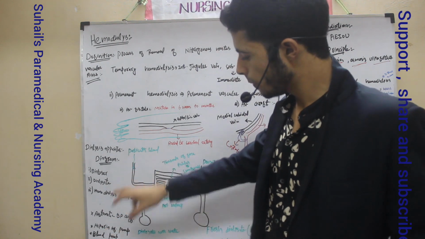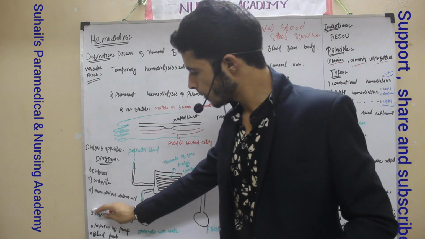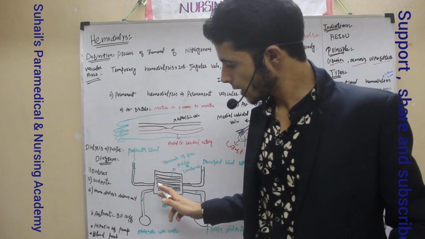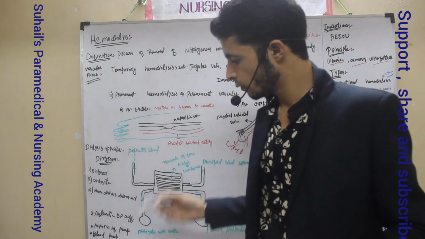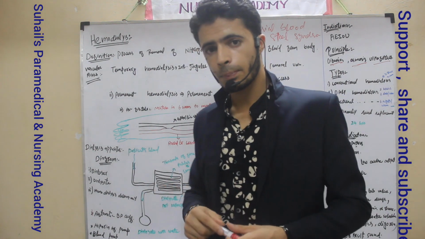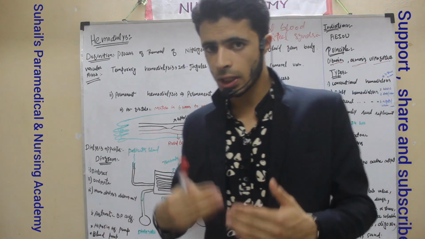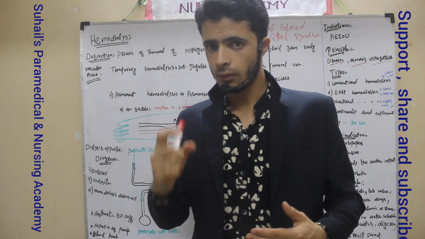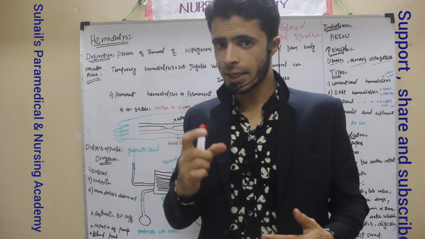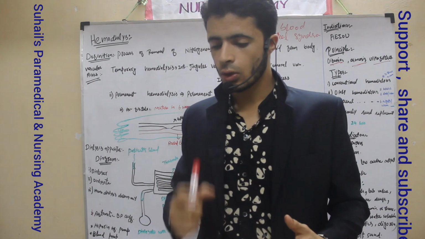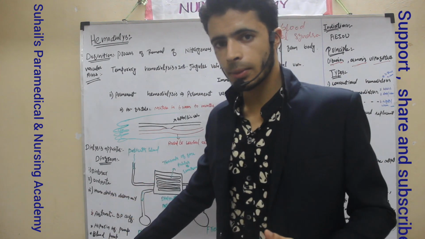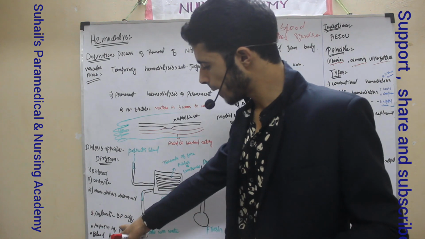Also inside there will be an automatic BP cuff that is connected with the dialysis apparatus, that will measure the BP of the patient during the procedure, and a heparin infusion pump will also be connected. Why is the heparin infusion pump connected? The heparin infusion pump will give heparin to the blood. When this heparin enters the blood, it will act as an anticoagulant. So it will not allow blood to clot. It will prevent the clotting mechanism. That is why the heparin infusion pump is there.